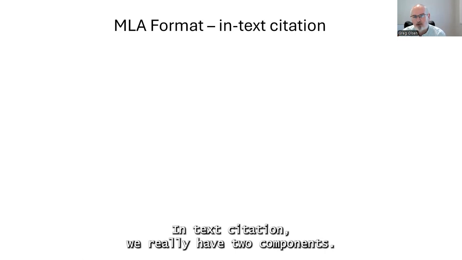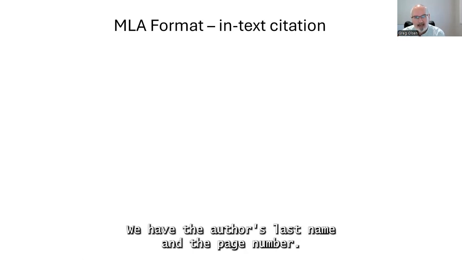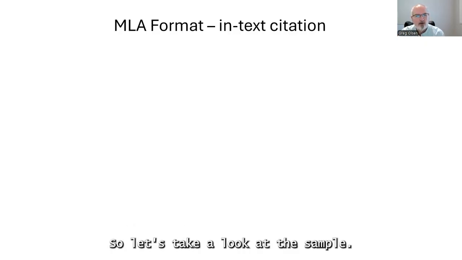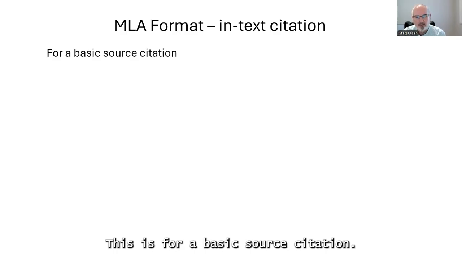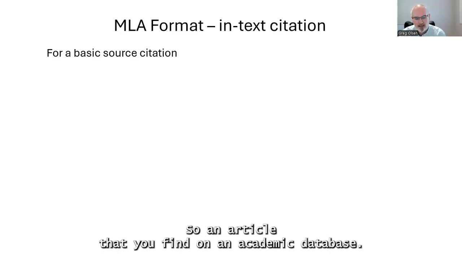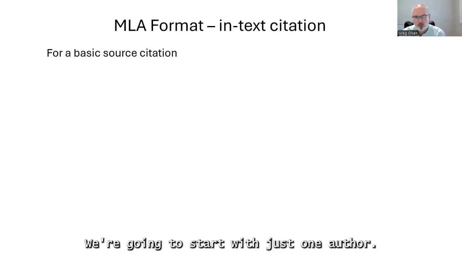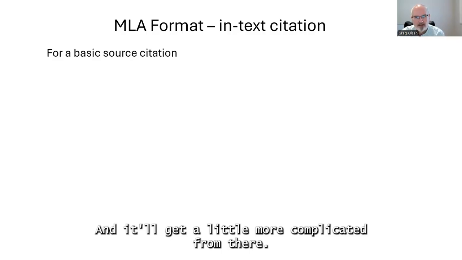In-text citation, we really have two components. We have the author's last name and the page number. So let's take a look at the sample. This is for a basic source citation. So an article that you find on an academic database, we're going to start with just one author and it'll get a little more complicated from there.